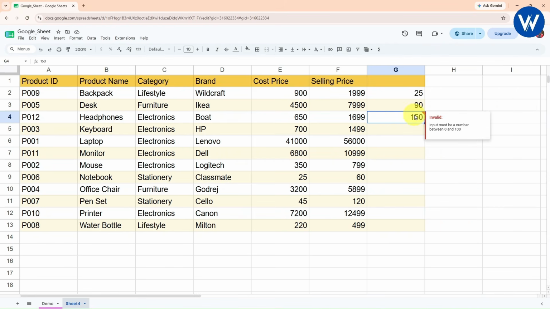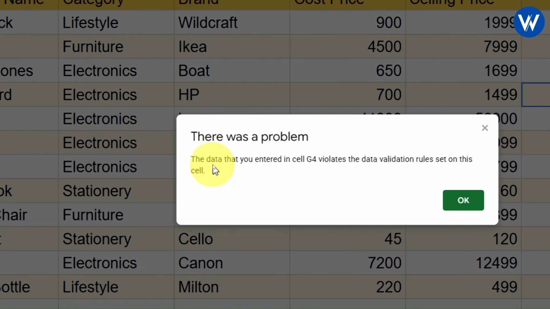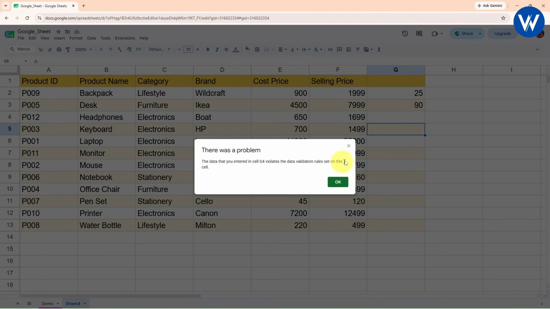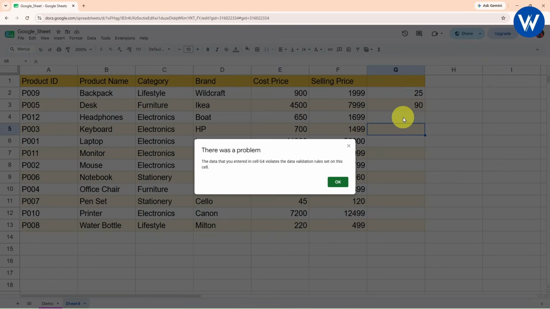Now what I will do, I will simply delete this. Now let's suppose I enter a different value, I will enter 120. It will give a pop-up: there was a problem. The data you entered in cell G4 violates the data validation rule set on this cell. So basically now it will not be able to take a value which is not available in the data validation, which we have given the condition, right? The value should be only between 0 and 100. So basically now it will not accept this value.